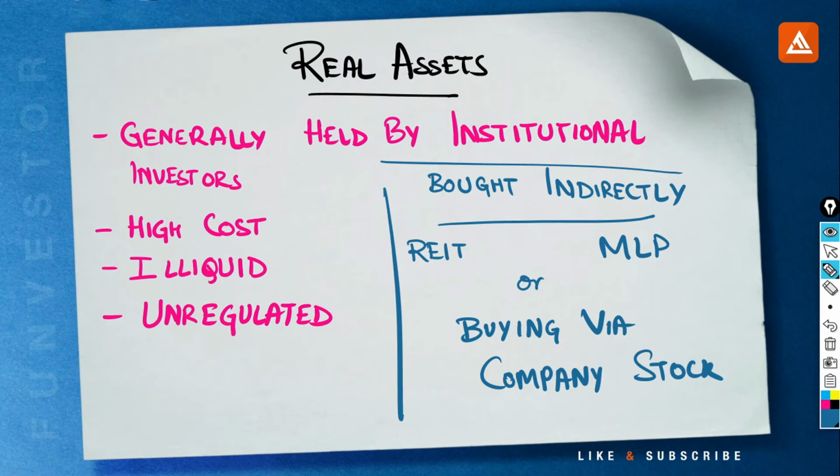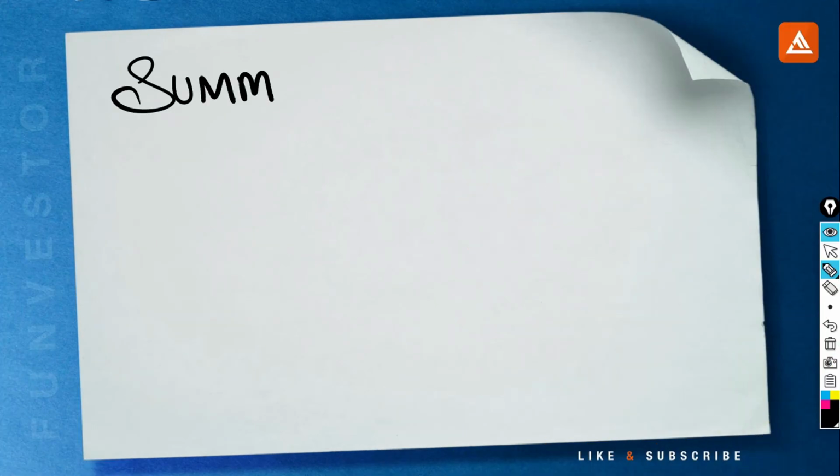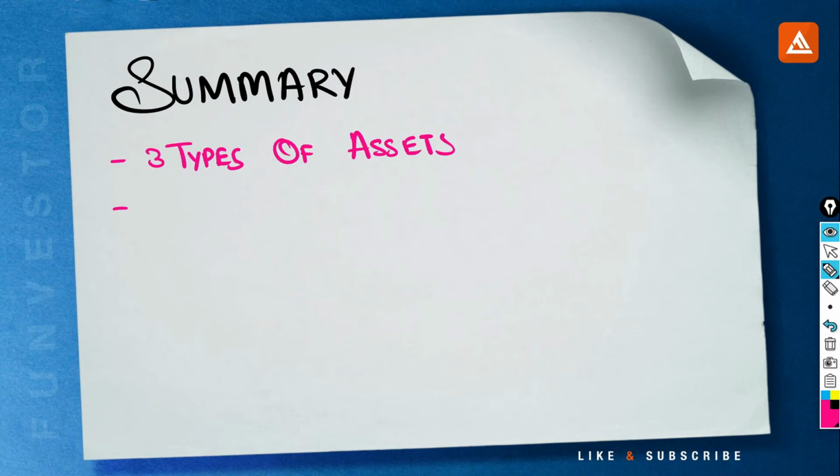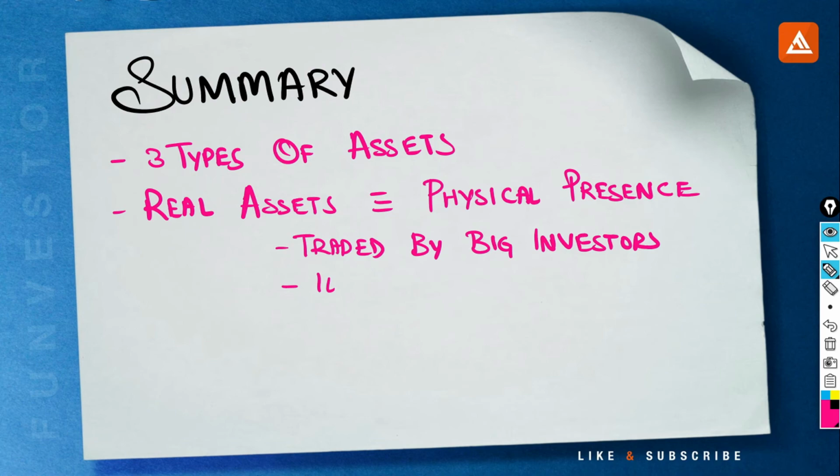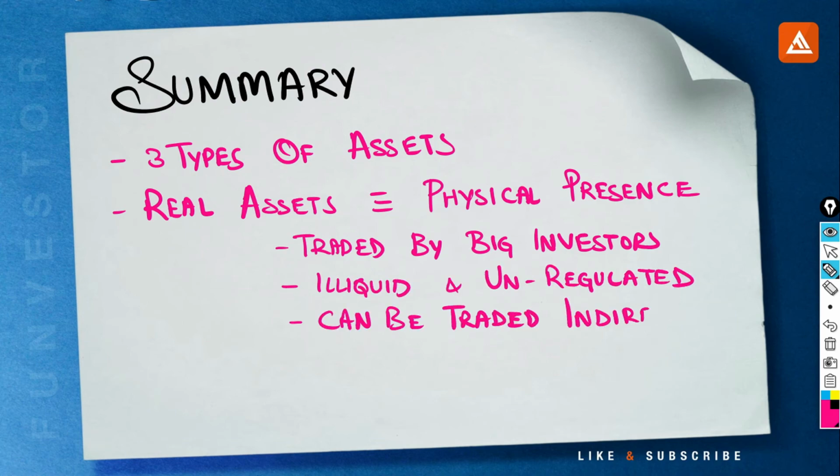I hope you got the point. This was the basics of real assets. Now let's quickly summarize. There are three types of assets: intangible, financial, and real asset. Real assets actually exist in physical form, are traded by bigger investors, and are illiquid. They are also traded indirectly using different investment vehicles.